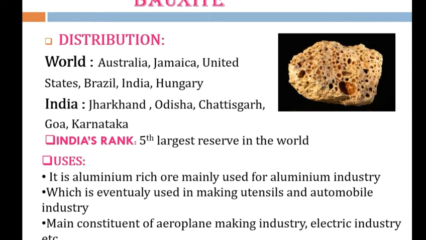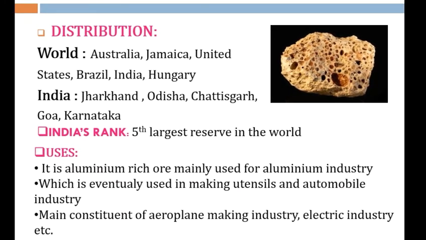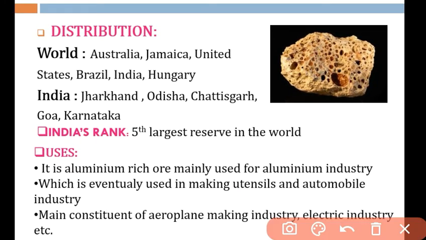In making utensils, in the automobile industry, as the main constituent of the aeroplane making industry, and in the electrical industry. You have to remember the different uses, the countries, and where it is mainly found in India. So the main constituent of the aeroplane making industry is aluminium, which is extracted from bauxite. Okay students.